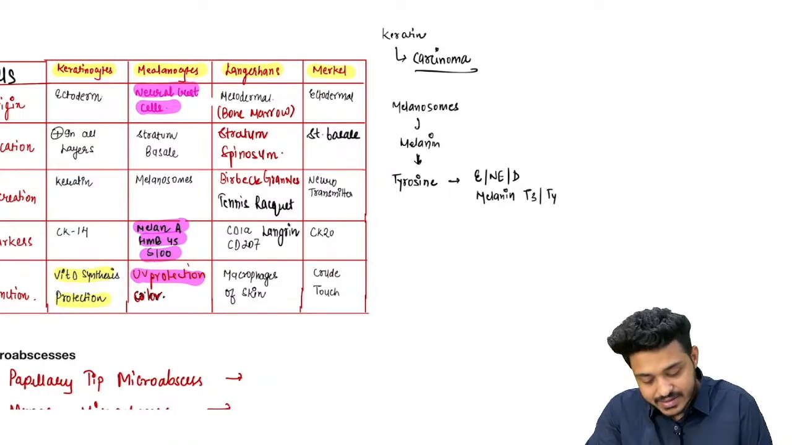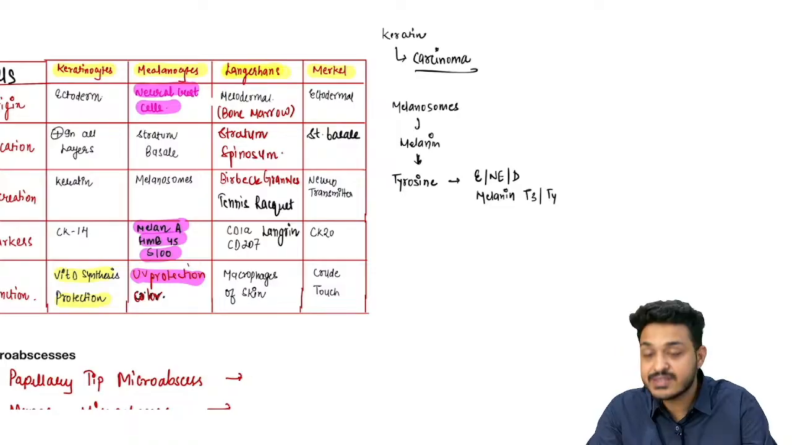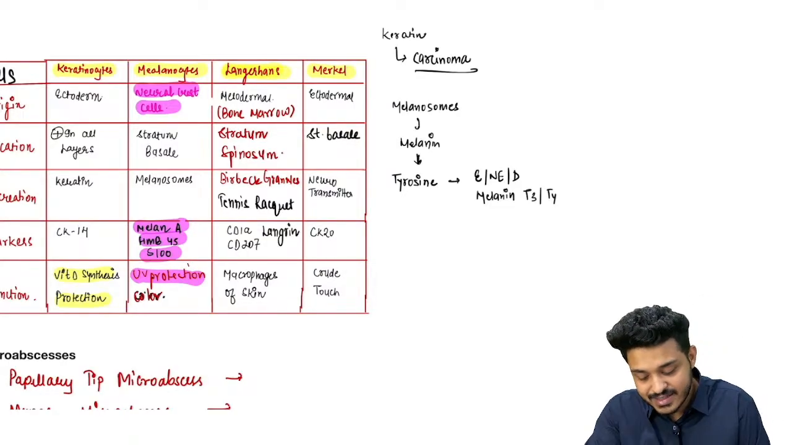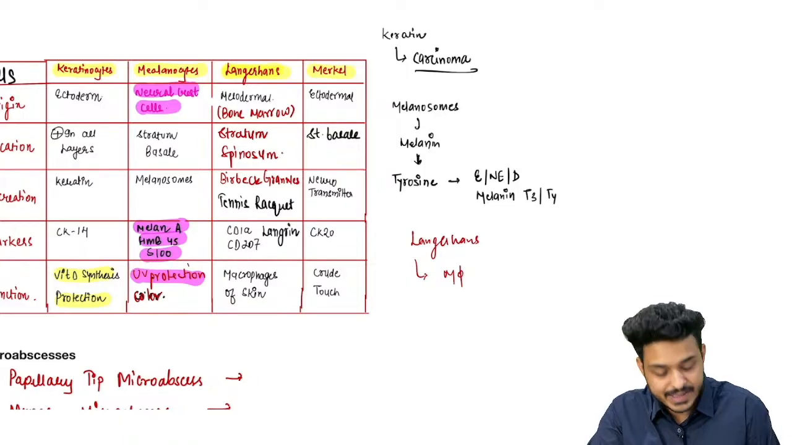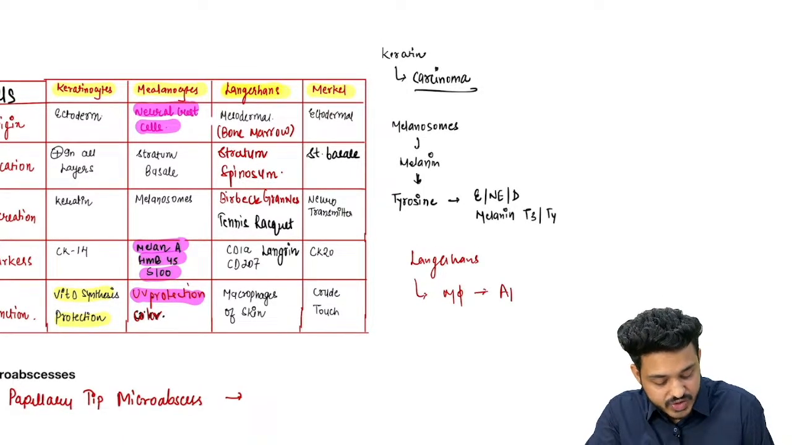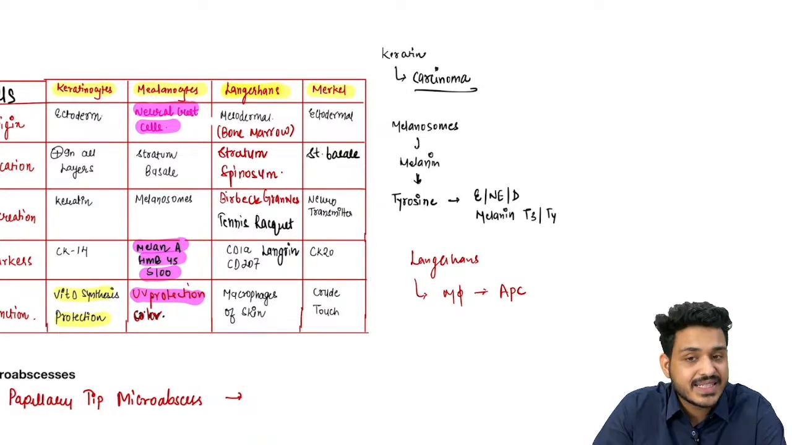Next thing we are having is about the Langerhans cells. But Langerhans cells are going to be mesodermal in origin. What are Langerhans cells? Basically, Langerhans cells are monocytes. They are going to be macrophages. They are antigen presenting cells, right? So they are basically monocytes.